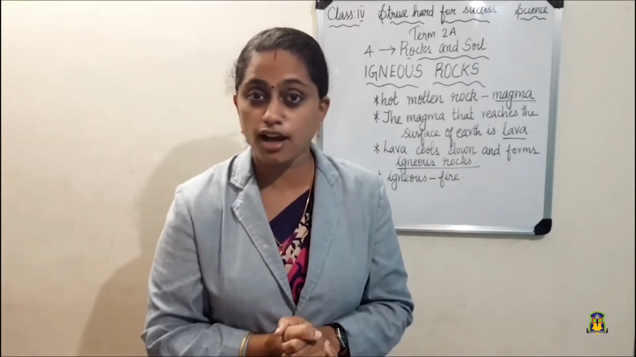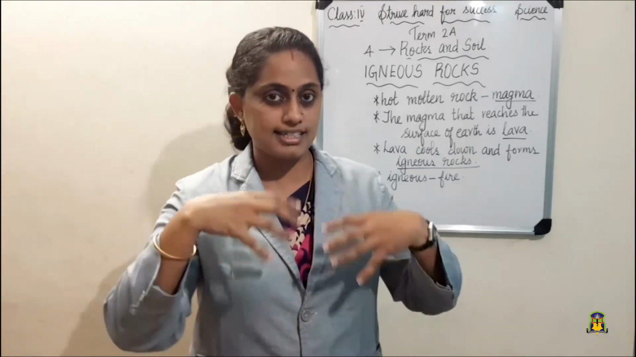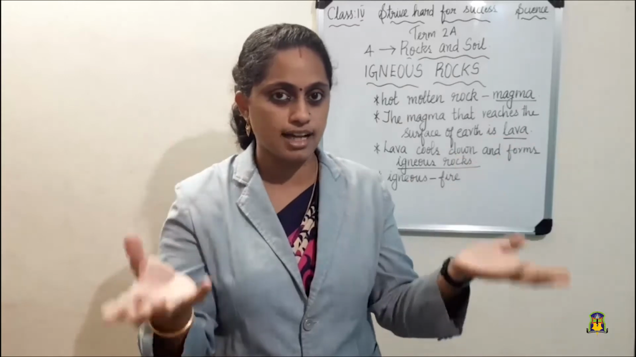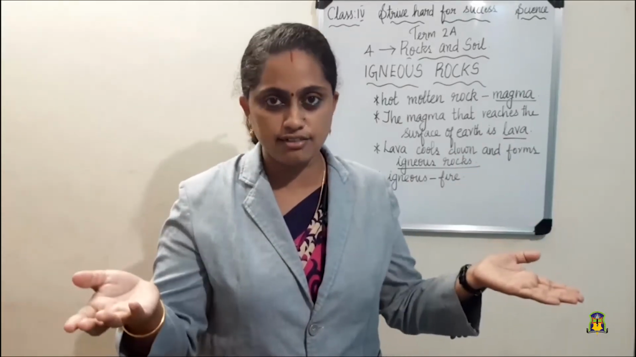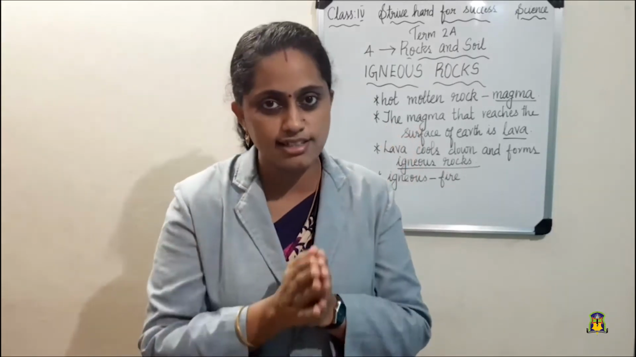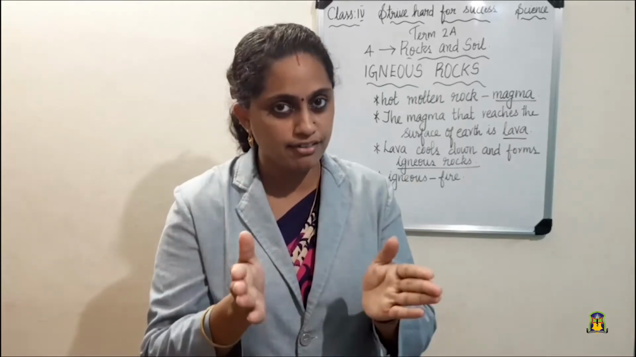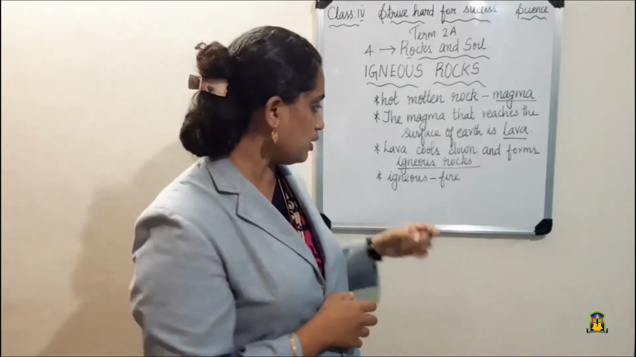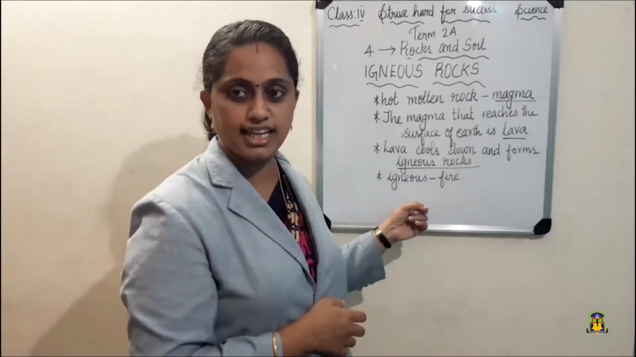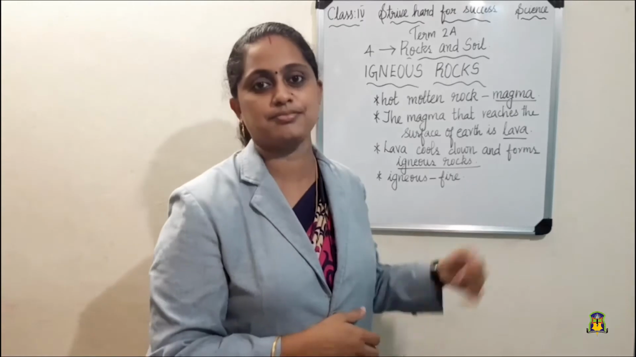So did you understand how igneous rocks are formed? Yes, from the magma. The magma which is coming out, and when it reaches the surface, is called lava. Then when the lava cools down and solidifies, we get igneous rocks. See children, the word igneous, what do you mean by that? It means fire.